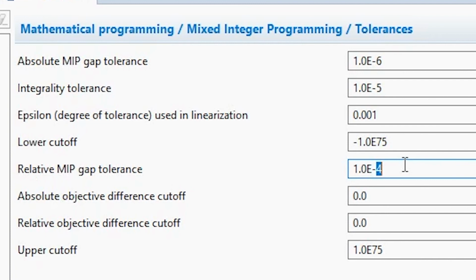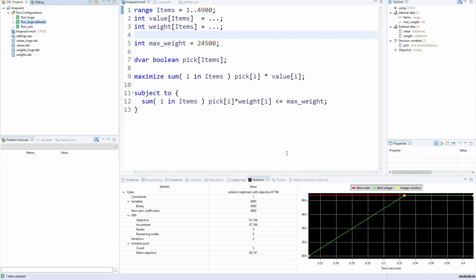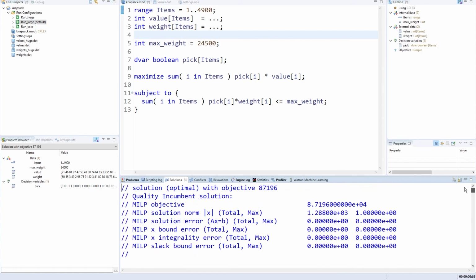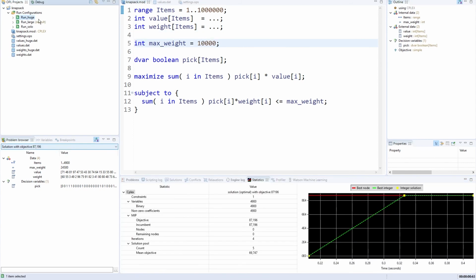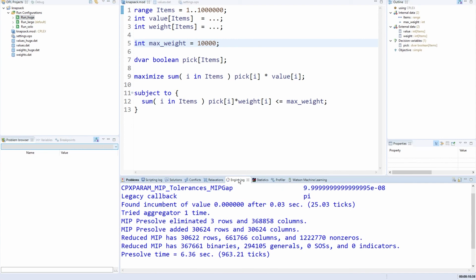So let's set the tolerance to 10 to the minus 7, that should do it. Run it again, and pretty much the same runtime, actually. Did we get it? We got it, 96. That is impressive. But let's see if it can keep up. Let's bring out the huge instance. Okay, it's launching, whatever that means. We're 9 seconds in now. Our C++ code was already done at this point.